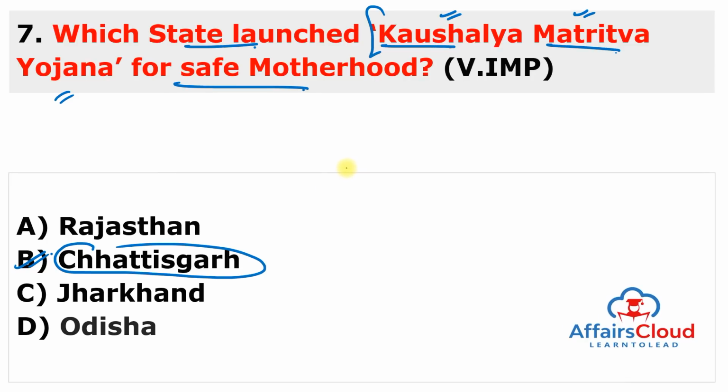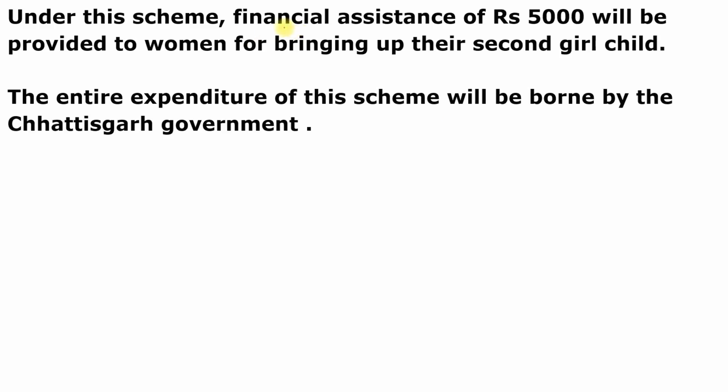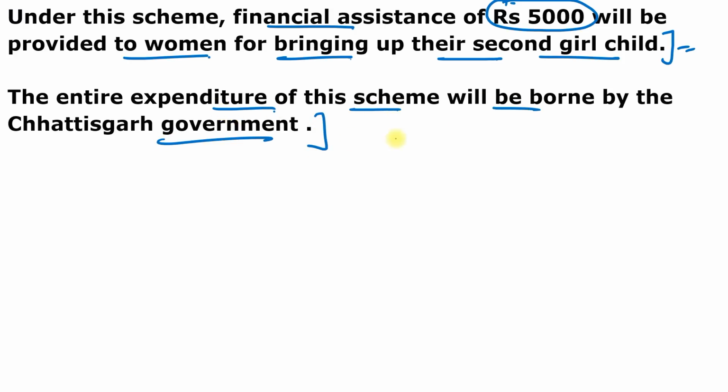It aims to help women financially for the nutrition of themselves and their child after pregnancy. You can see here, under this scheme, financial assistance of rupees 5,000 will be provided to women for bringing up their second girl child. So that's why its main aim is to help women financially for the nutrition of themselves and their children after pregnancy. The entire expenditure of this scheme will be borne by the Chhattisgarh government. No share will be given by the central government. All the expenditure of this scheme will be borne by the Chhattisgarh government.